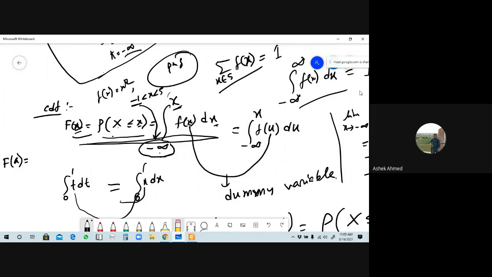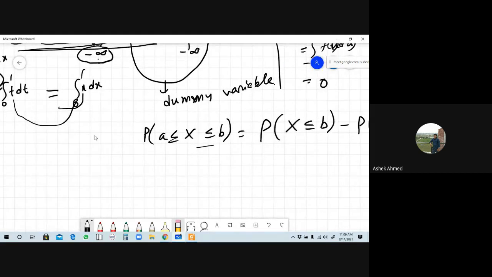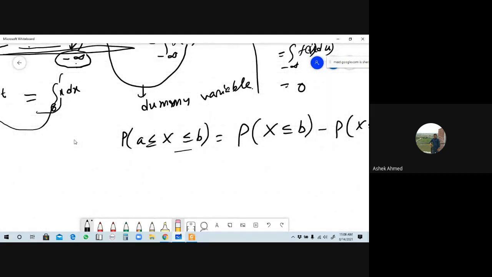The integration will be minus infinity to a f of x dx, is it right? জি স্যার। So from here we can say তাহলে ক্যাপিটাল এফ অফ এ মানে probability of capital X less than or equal to a, is it right? জি স্যার। Okay.